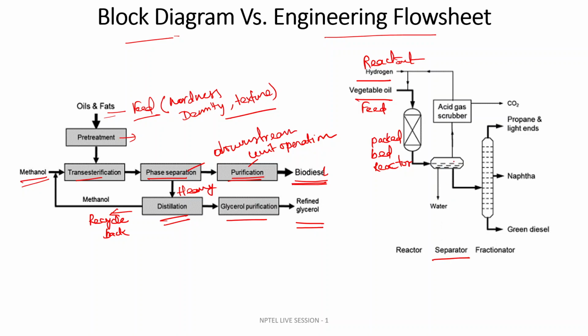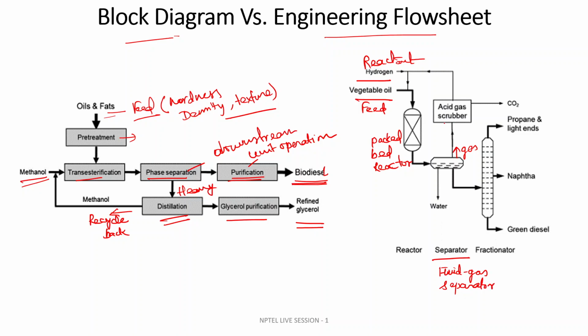The bottom product of the reactor goes to a separator, a fluid and gas separator.